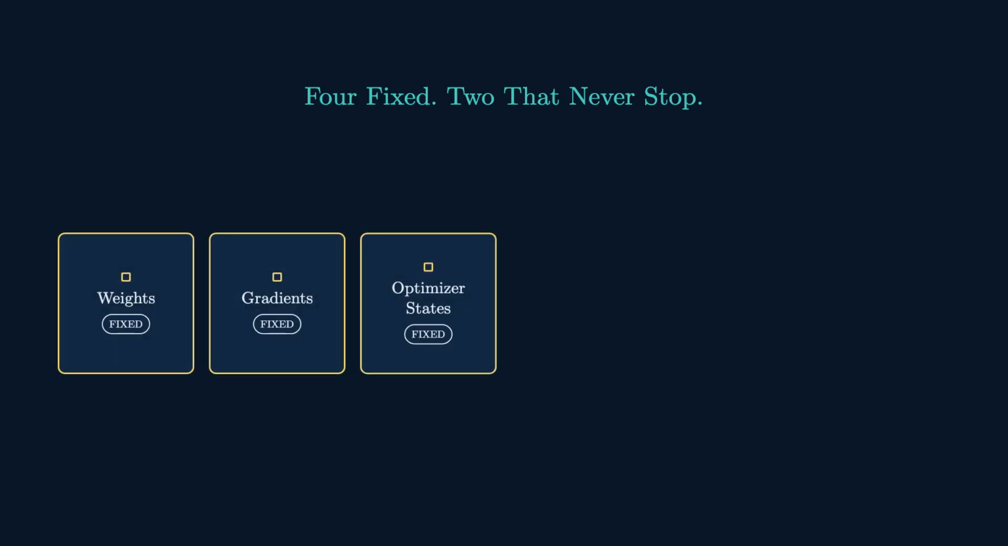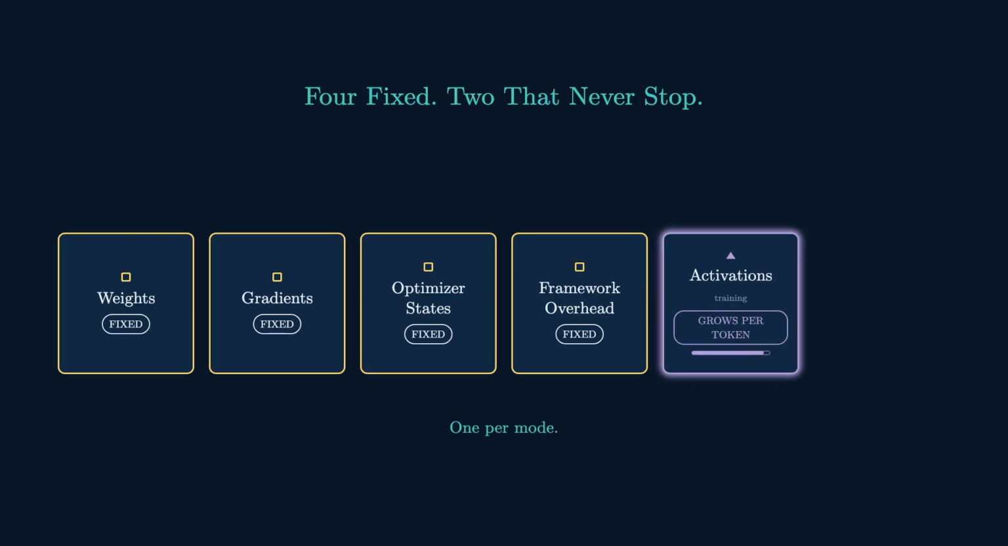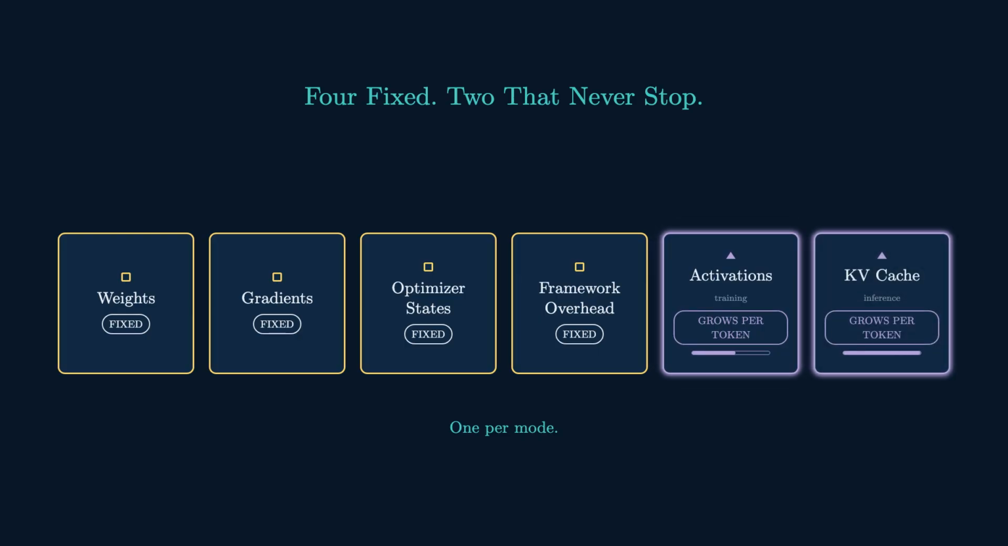So, the shape of the whole thing. 4 tenants are fixed: weights, gradients, optimizer states, framework overhead. Set your config, and they don't move an inch. 2 grow with every token, 1 per mode. Training activations. And the KV cache during inference. That's the split. Everything in this series comes back to it.